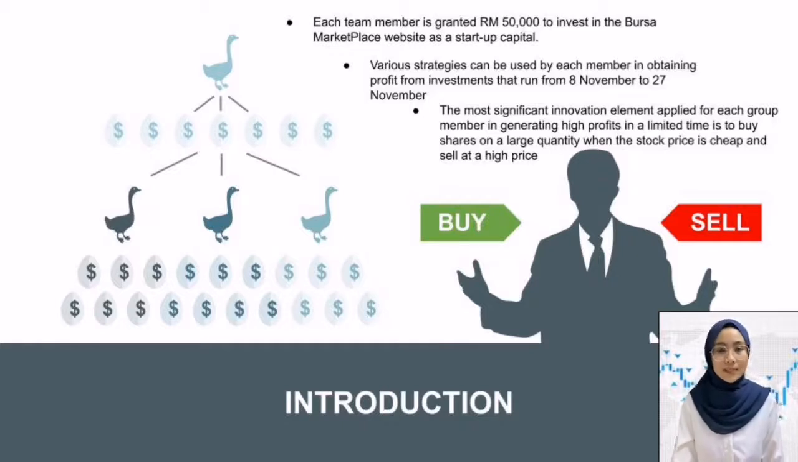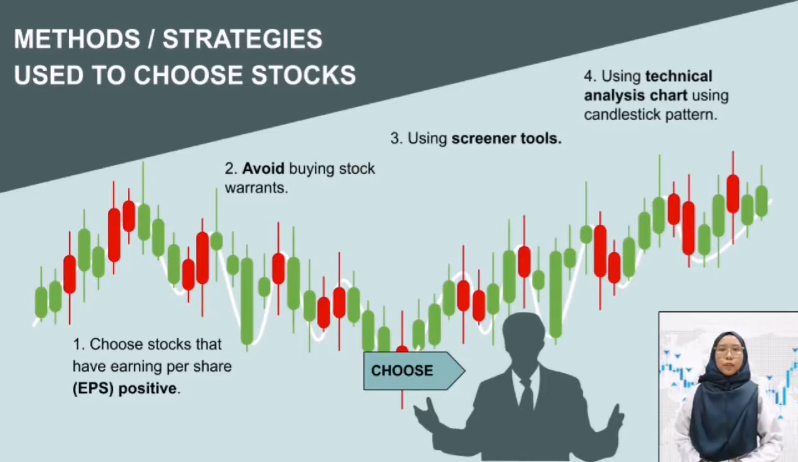I am Hana. I will explain the methods or strategy used to choose stocks for our group. First, we choose stocks that have positive earning per share, EPS, because EPS indicates how much money a company makes for each share of its stock and is a widely used metric for estimating corporate value. Second, because we only trade for a short period, we avoid stock warrants because they tend to be high risk and a better investment for the long term. So because of that, we only choose trading in stock options.